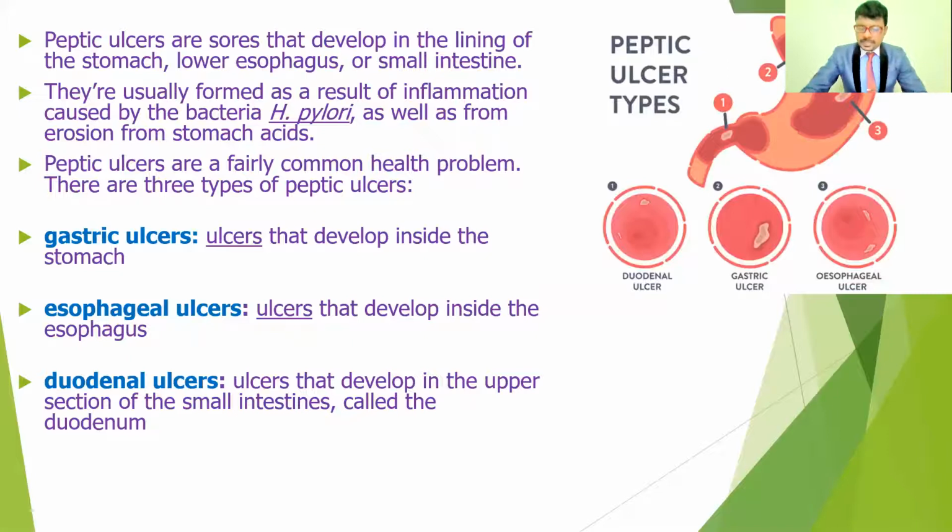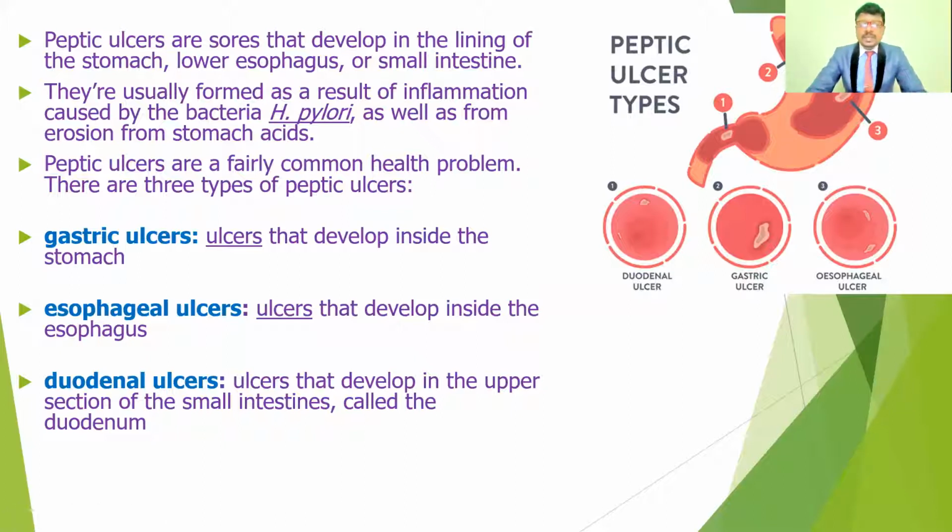So gastric ulcers and duodenal ulcers are peptic ulcers. These peptic ulcers are sores that develop in the lining of the stomach. So it's nothing but ulcers in the stomach. Depending upon the site of involvement, they are divided into three types: duodenal ulcers, gastric ulcers, and esophageal ulcers.